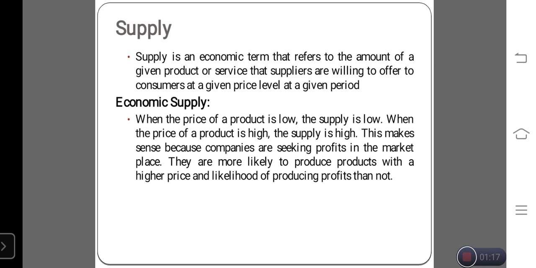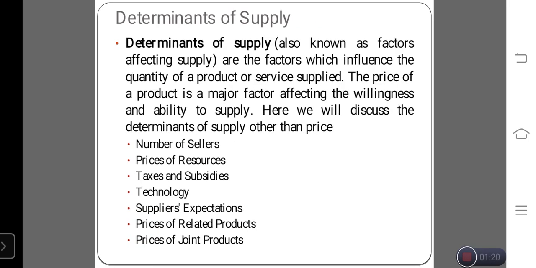Okay. The next slide is determinants of supply. Determinants of supply are the factors which influence the quantity of the product supplied. The price of the product is the major factor affecting the willingness and ability to supply. Here we will discuss the determinants of supply other than the price. Generally, the basic concept depends on price, because when you identify the price of the product, you automatically choose the supply level of the product. So other than the price, what are the determinants that will affect the supply level of the product?